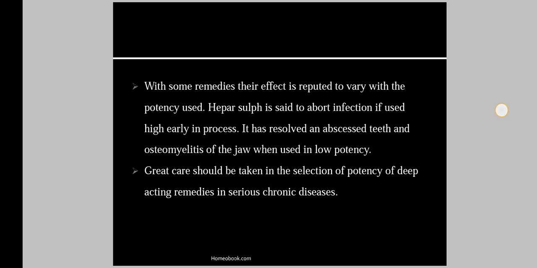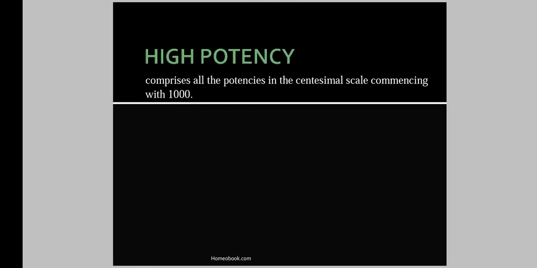Then great care should be taken in the selection of potency of deep acting remedies in serious chronic diseases. Meaning when we select the medicine for serious chronic diseases, in that case we have to select the proper potencies of deep acting remedies.